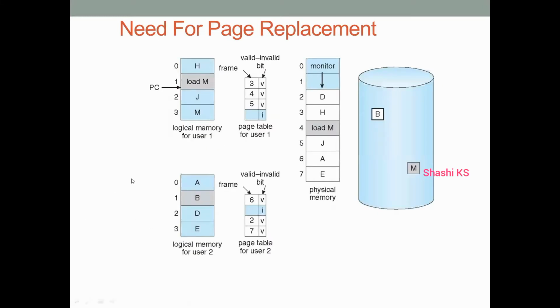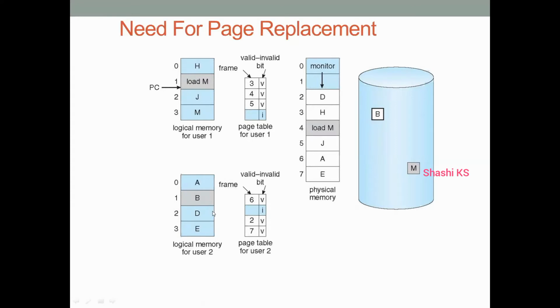So, consider this situation where, due to demand paging, we increase the degree of multi-programming, which is nothing but the number of processes currently in the primary memory at any point of time. If we increase the degree of multi-programming just to increase the CPU utilization, this shows the situation which will actually result. See here, this is the logical memory for some process 1. This is the logical memory for process 2. Process 1 has pages H, load M, and J. H, load M, and J are there in frames 3, 4, and 5.